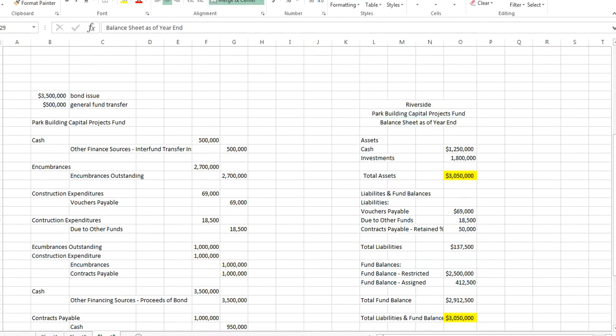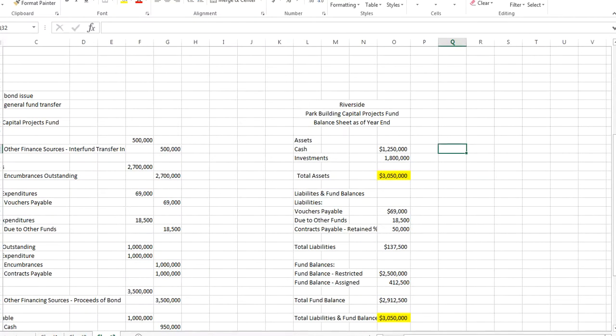And then the other thing that we can do after the balance sheet is we can do a statement of revenues and expenditures and change in fund balance for the year. And so keep in mind, this is our fund balance right here. At the beginning of the year, we had nothing. So I'm going to scoot on over a little bit and I'm going to show you what a statement of revenues, expenditures, and changes in fund balance looks like.